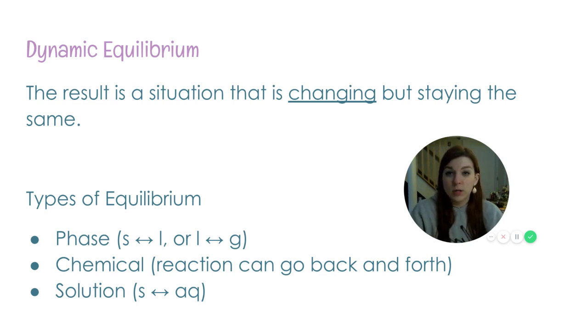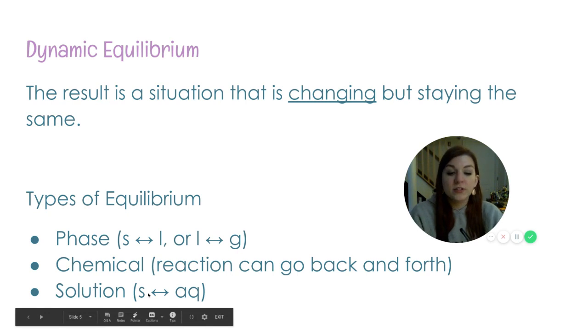That was phase equilibrium because my liquid was evaporating and then my gas was condensing at the same rate. And that's why the level of the water never changed. That's what's changing but staying the same. Okay. And then we also have solution equilibrium that we've talked about before.